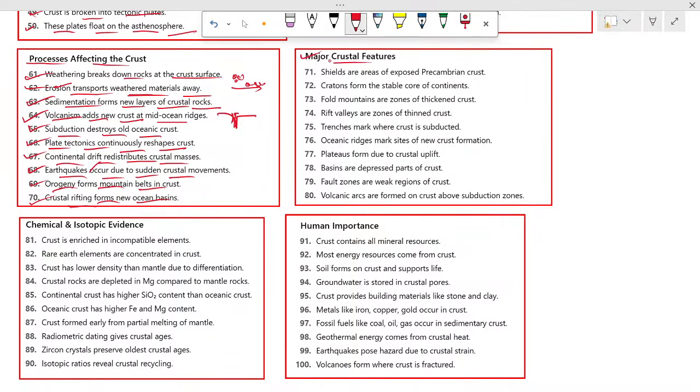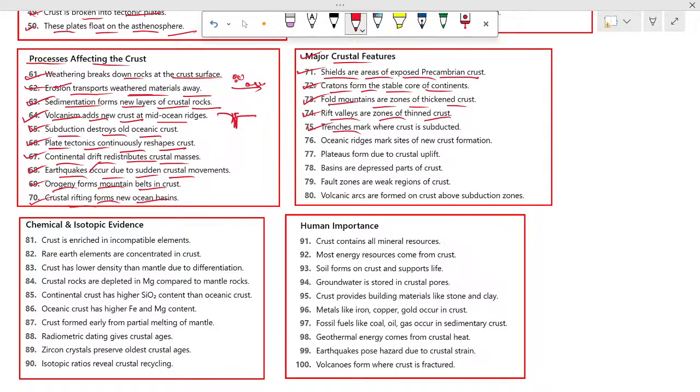Another one is major crustal features. Okay. 71 says shields are areas of exposed Precambrian crust. 72: cratons form the stable core of continents. 73: fold mountains are zones of thickened crust. 74: rift valleys are zones of thinnest crust.